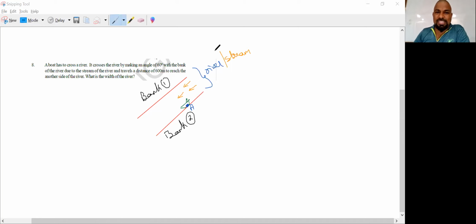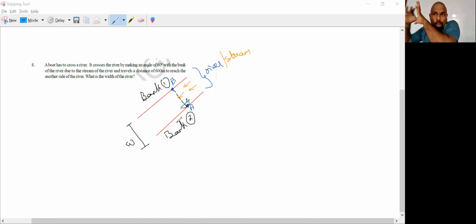So the boat, which is starting at the point A, is actually planning to go straight. This is the direction in which it is planning to move. So from here to here, this is nothing but the width. Width of the river is nothing but AB.